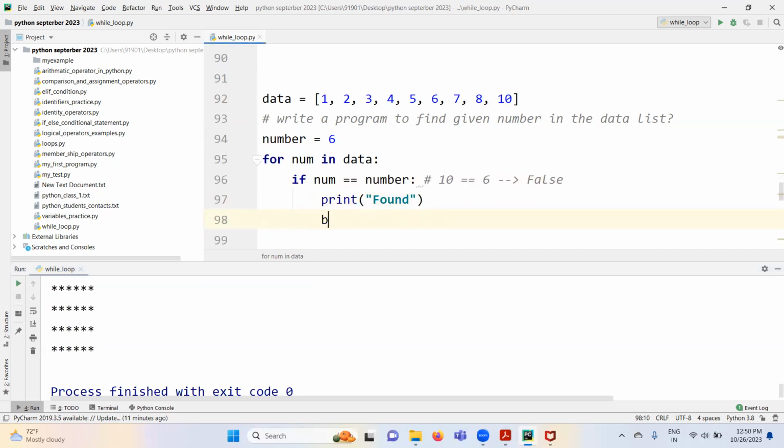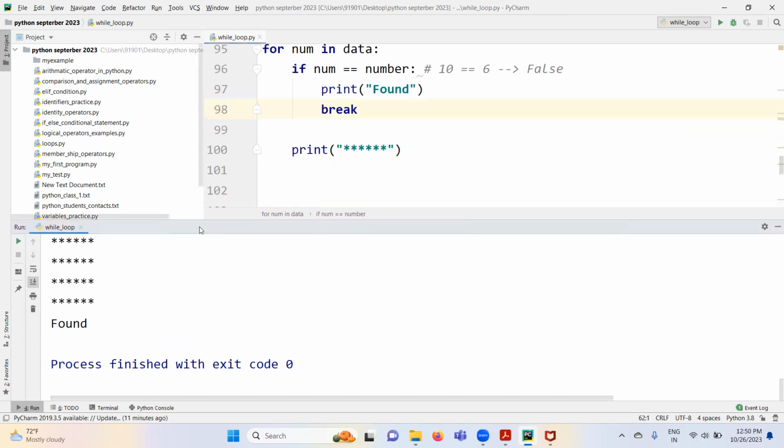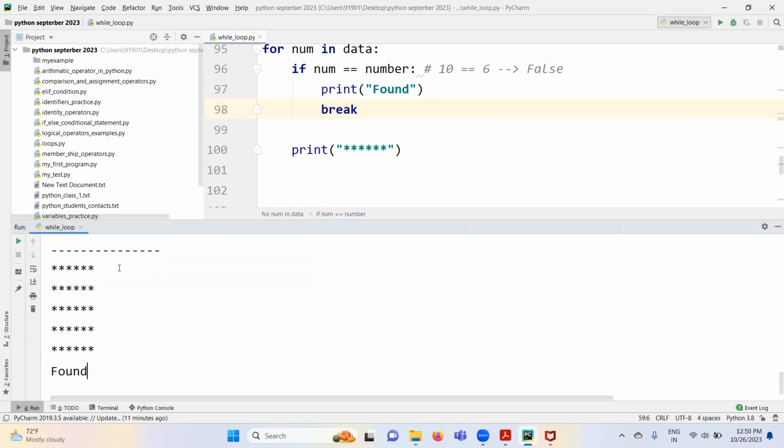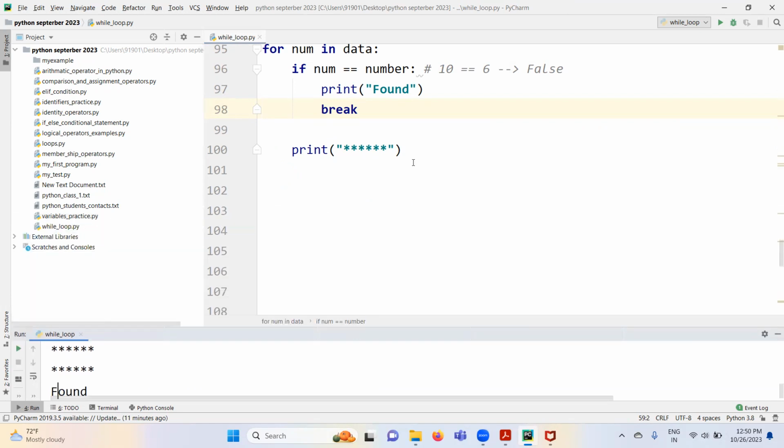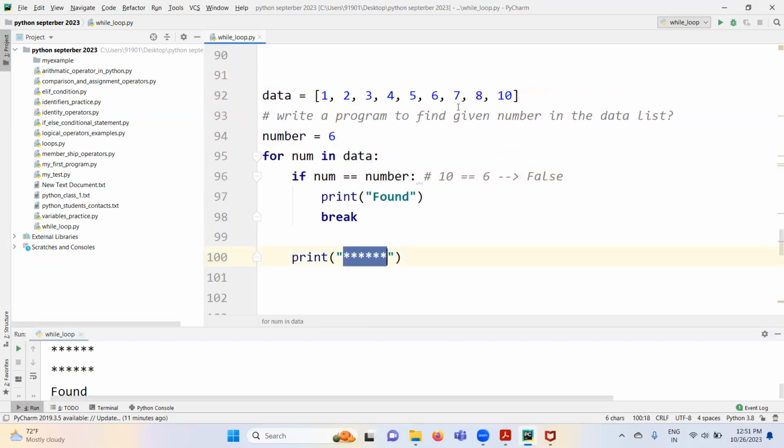So what if we do it like this? Break. One, two, three, four, five, six. In the sixth attempt, this found is executed. After that the loop is terminated here. Did you observe it? This print statement is not executed for 7, 8 and 10.